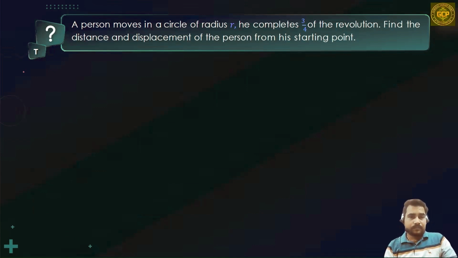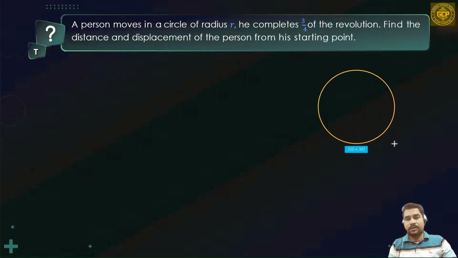Next question. The question is, a person moves in a circle of radius small r. He completes 3 by 4 of the revolution. Find the distance and displacement of the person from his starting point. Okay, so now let's try.